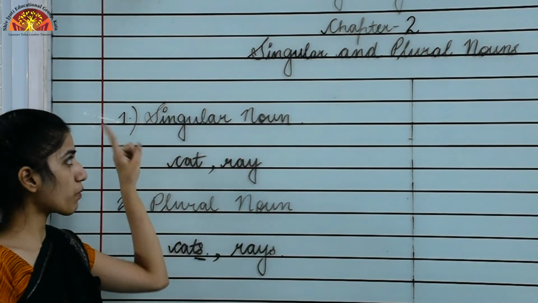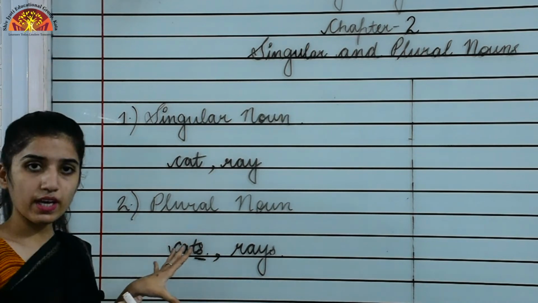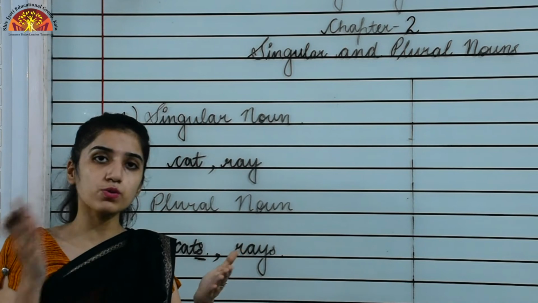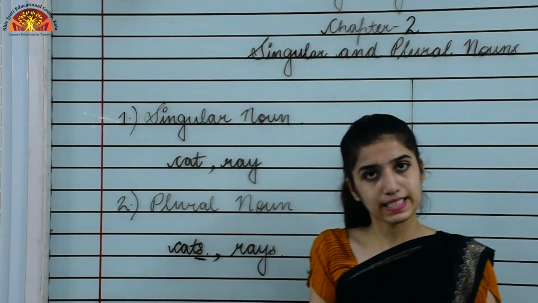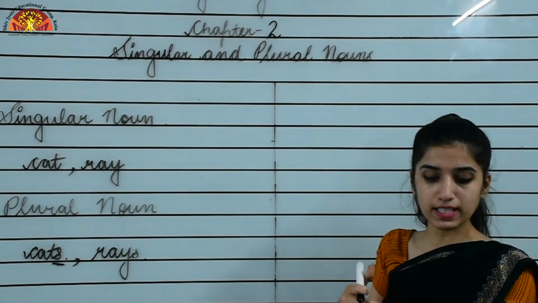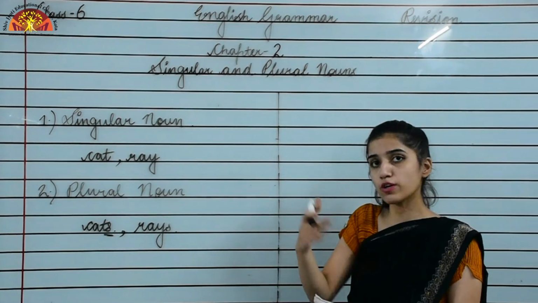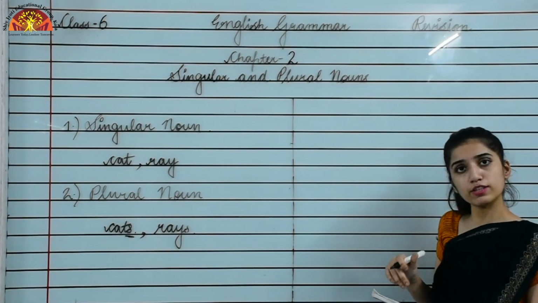When we are talking about one thing, singular; more than one thing, plural noun. For the ways to form plural from the singular, you can see your English grammar book on page number 6, where a topic is given, how do we change forms. You can open that and see.